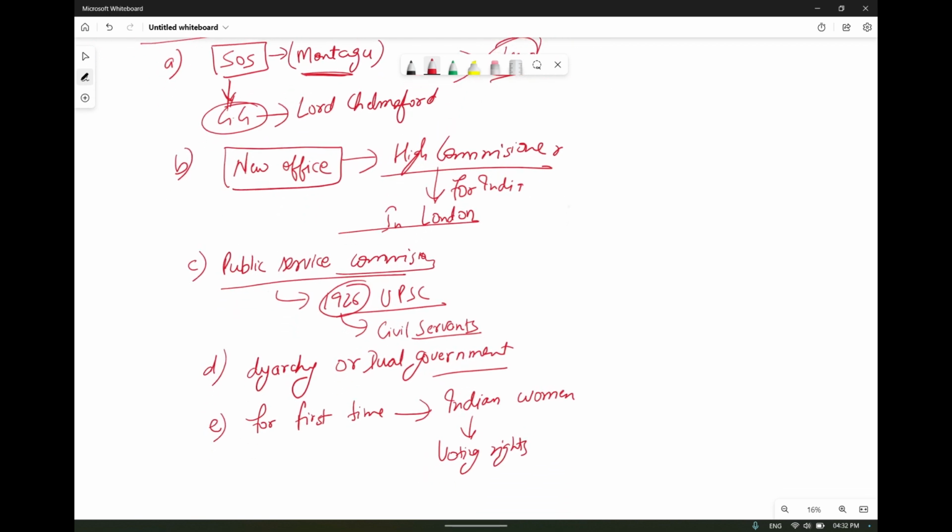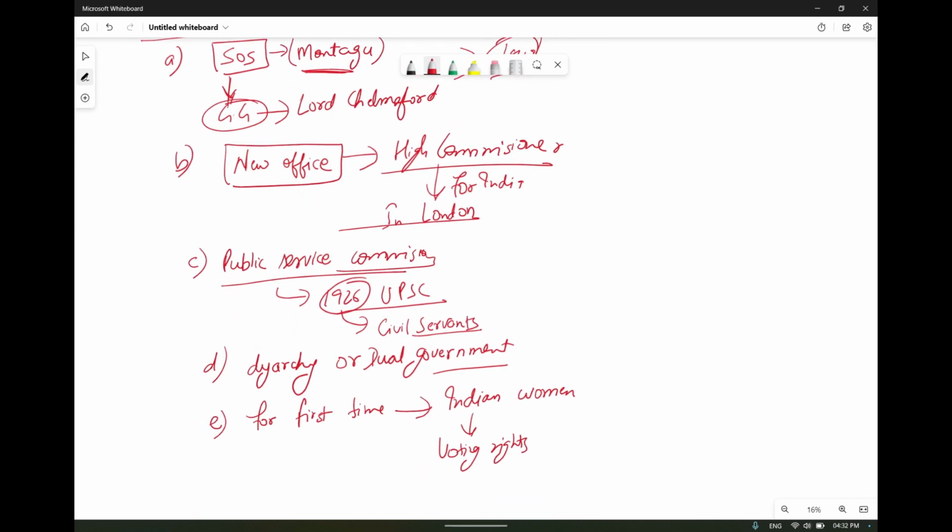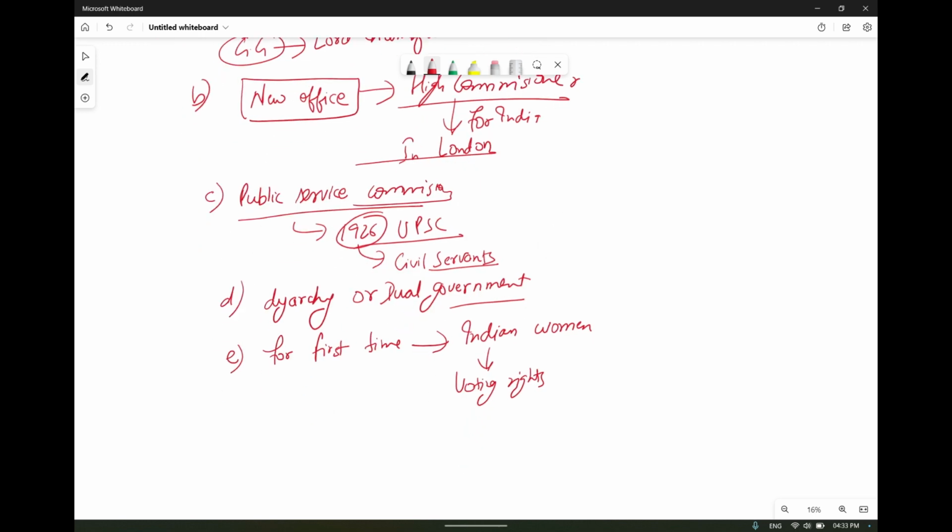Okay, now what was another important thing that they did? One, they set up a new office that they called the High Commission Office for India, which was set up in London. Now, a very important thing, the Public Service Commission. What is the UPSC we used to study? So the Public Service Commission provision was given through this reform, and in 1926 your UPSC was set up to recruit